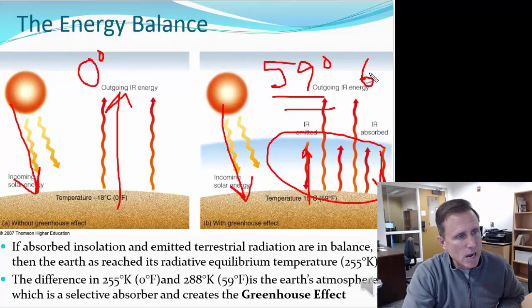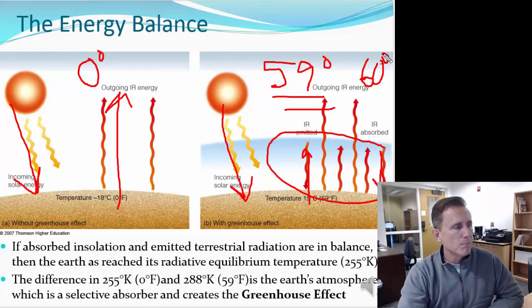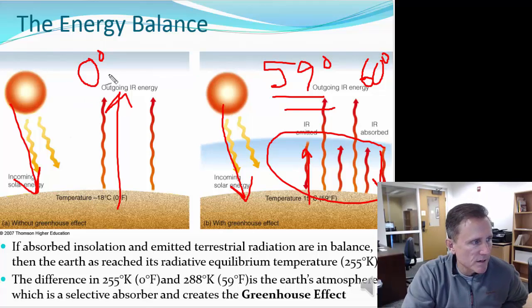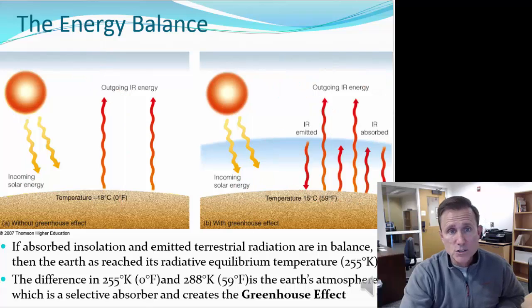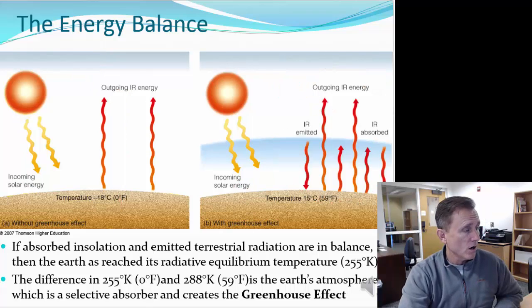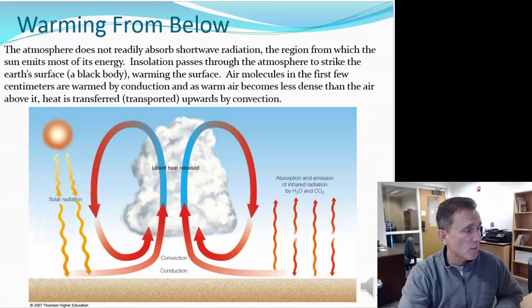Some scientists actually say now we're closer to 60 degrees Fahrenheit. That's the global warming you hear about. But with that atmosphere, we're 59 degrees Fahrenheit warmer, significantly warmer. That is the greenhouse effect. And you can see why those greenhouse gases, therefore, are so terribly important to us.